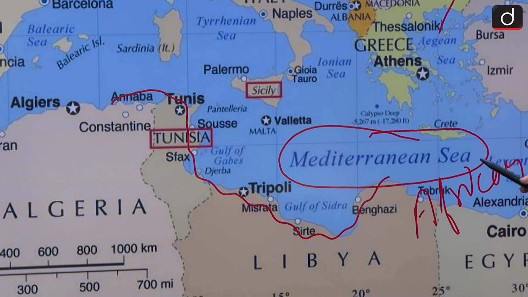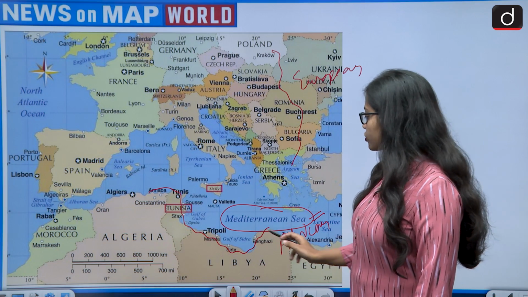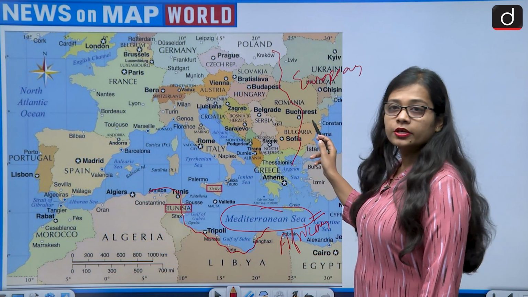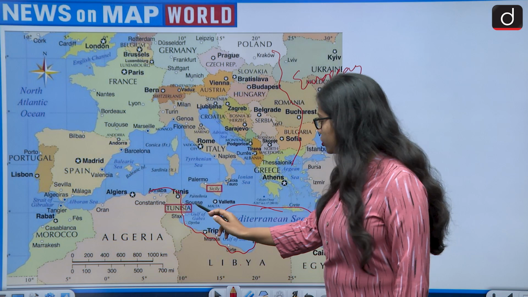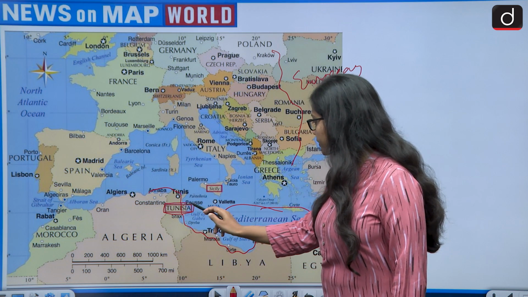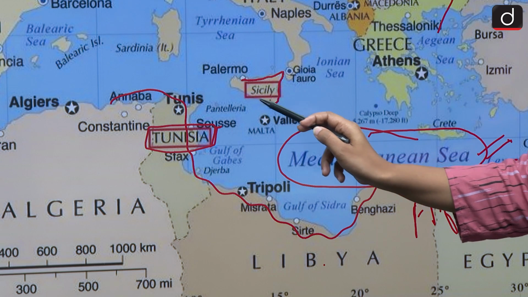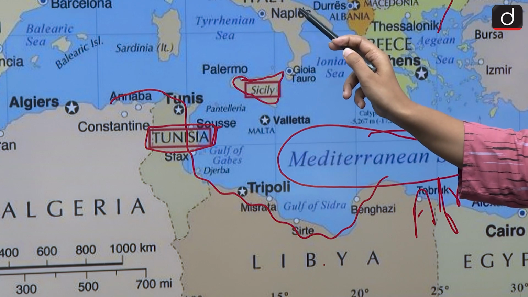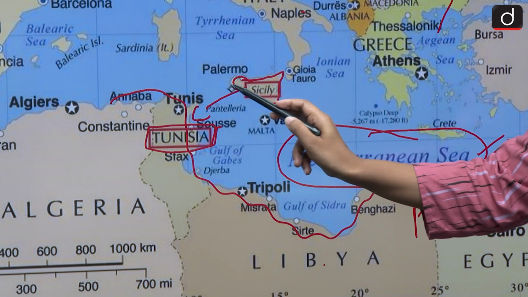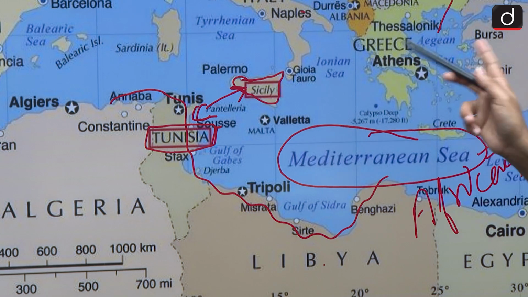So the question is saying that the shortest route to reach from Africa to Europe is through Tunisia, from Tunisia to the Sicily island of Italy. This is what the question is saying.